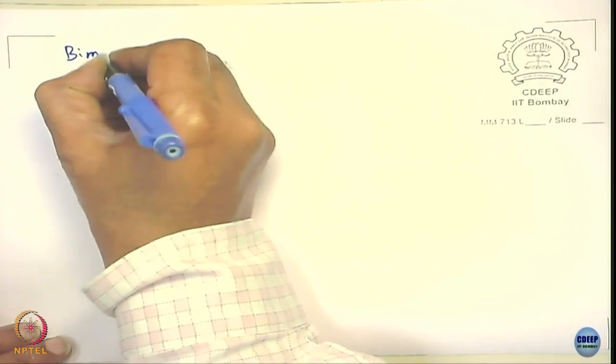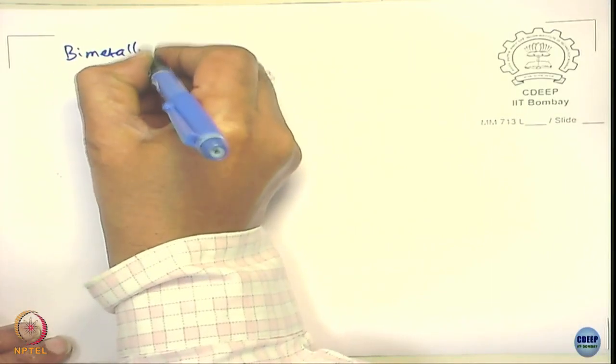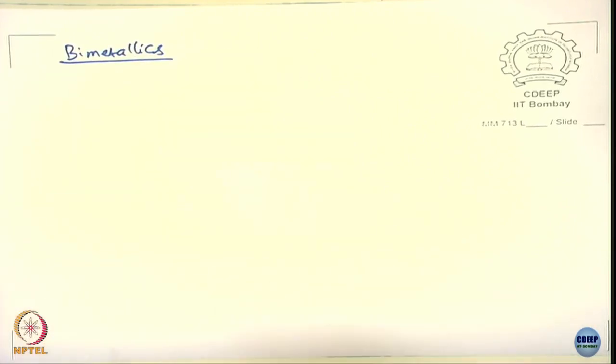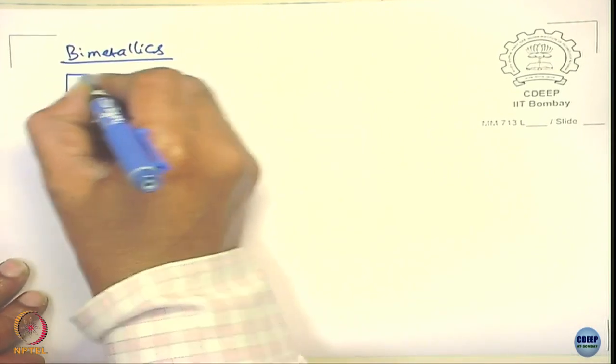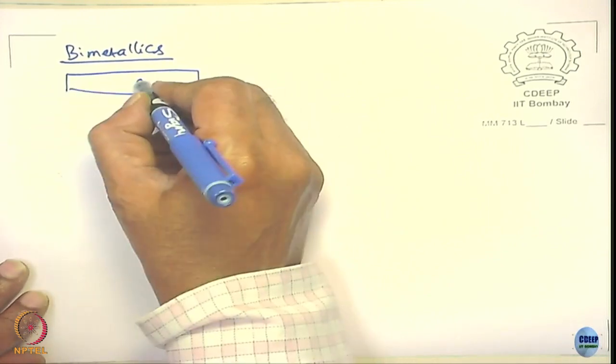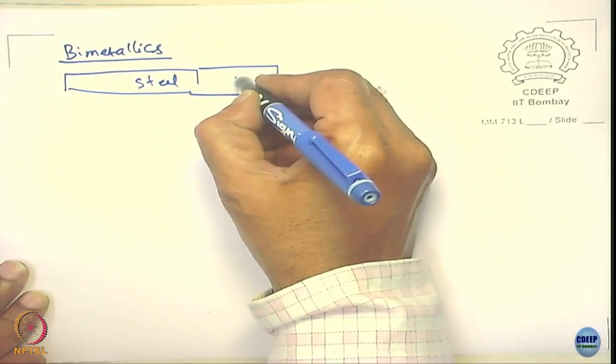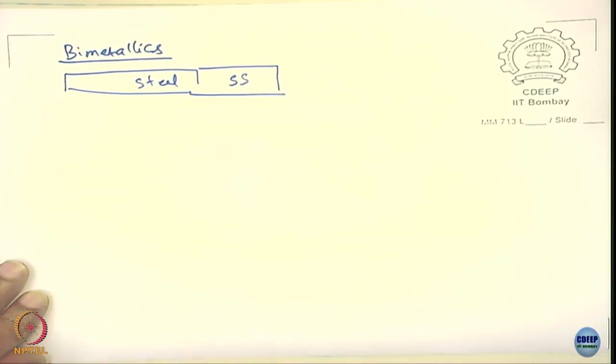Let us take a practical example, an engineering example where you use bimetallics. You use bimetallics sometimes, let us say you may use steel, you may use stainless steel. What happens in this case?